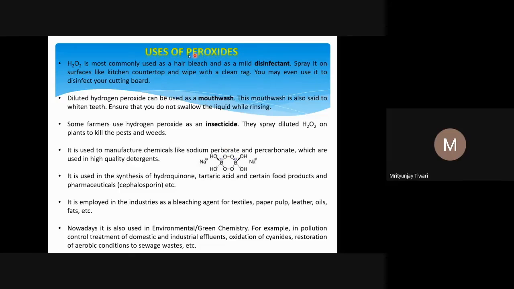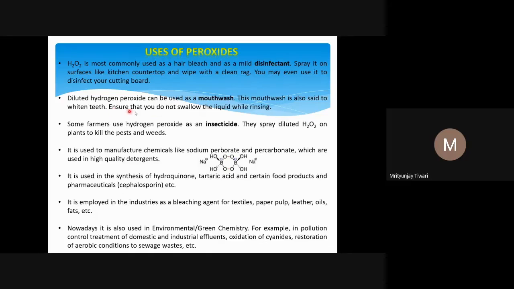And now the usage of peroxide. We can see H2O2 is used as a disinfectant in the water supply. Sometimes, in many places in the world, they do it. H2O2 is most commonly used as hair bleach and as a mild disinfectant. Spray it on surfaces like a kitchen countertop and wipe with a clean rag. You may even use it to disinfect your cutting board where you chop the vegetables, the chopping board.